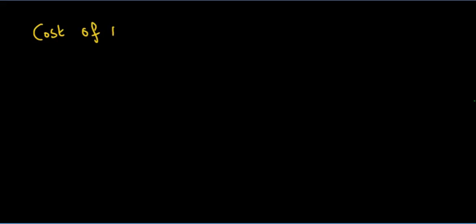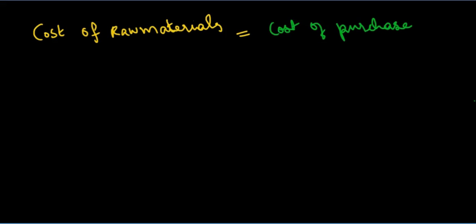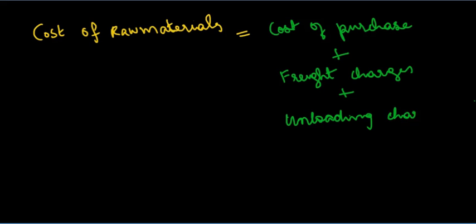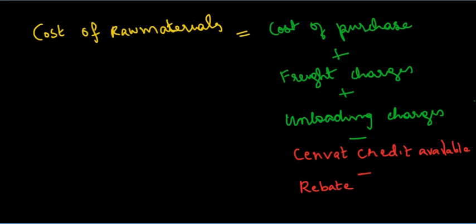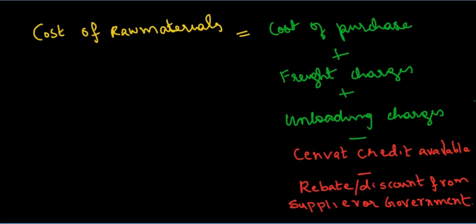Firstly, let us find the cost of raw material which are yet to be consumed and hence in the stock. In this case, it is raw material A. Cost of raw materials includes the cost of its purchase and any freight or unloading charges incurred for its purchase. In our question, only the cost of raw materials alone is given. However, this amount includes excise duty paid, which can be claimed back as SENVAT credit. Hence, this amount needn't be included in the cost of materials.